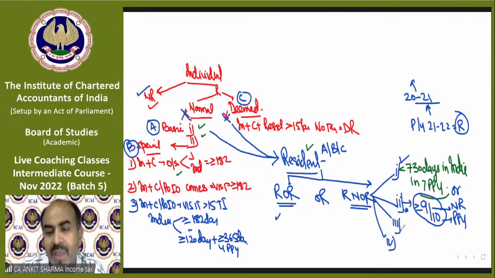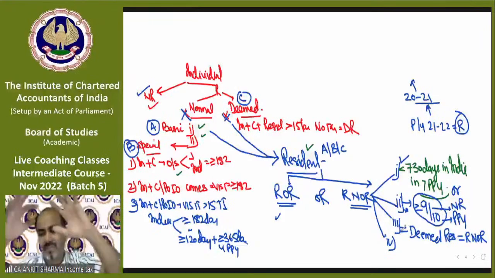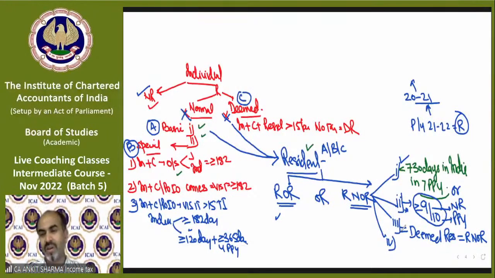Just relax. Third is very, very simple. Third is saying all deemed residents, that is section 6(1)(a), will always be automatically resident and not ordinary resident. This is great. So if you are a deemed resident, then you need not check any condition of resident or not ordinary resident.